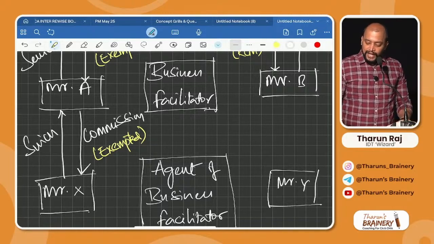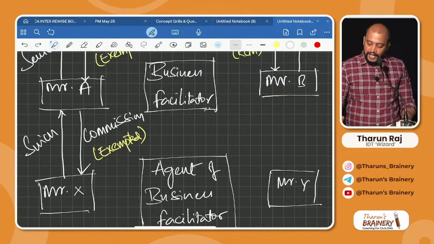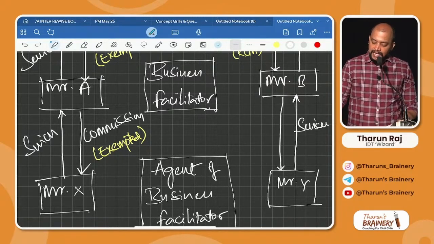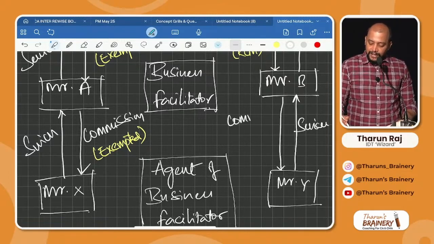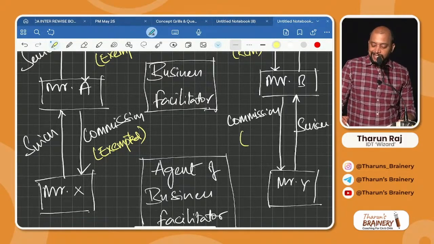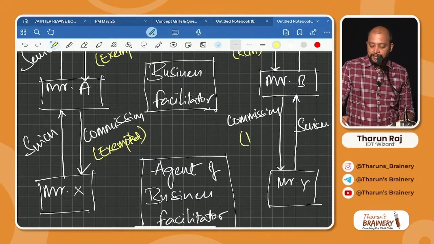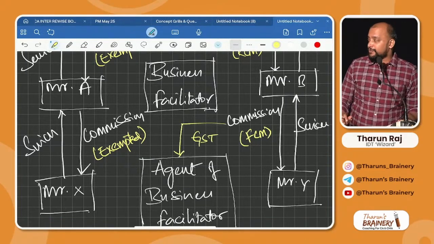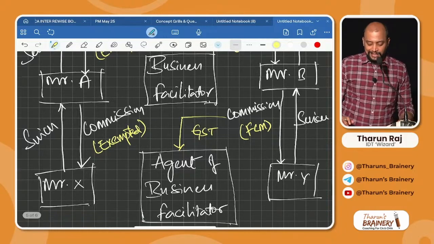Then Mr. Y provides services to Mr. B. For these services, Mr. Y receives commission, and this commission will be taxable. Is it FCM or RCM? Carefully see the list. It is not in RCM, so it will be FCM. Then who will pay GST? The agent of business facilitator will pay GST.